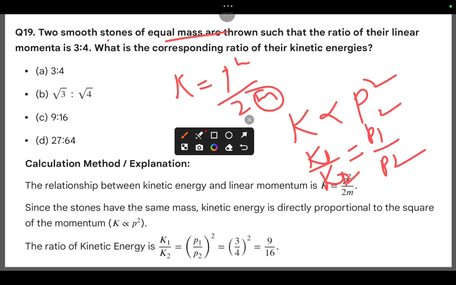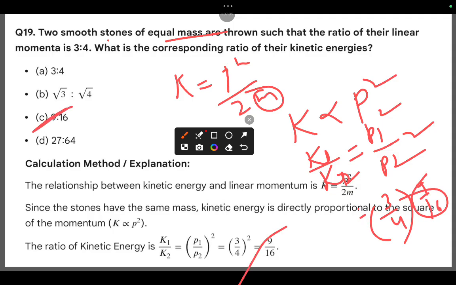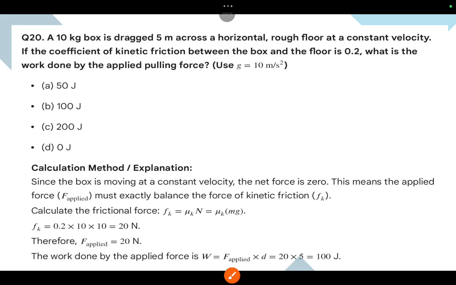Okay, clear? p1 square by p2. What is the momentum ratio? That is 3/4 whole square, which is nothing but 9/16. So that is about 9/16. Coming to question number 20.